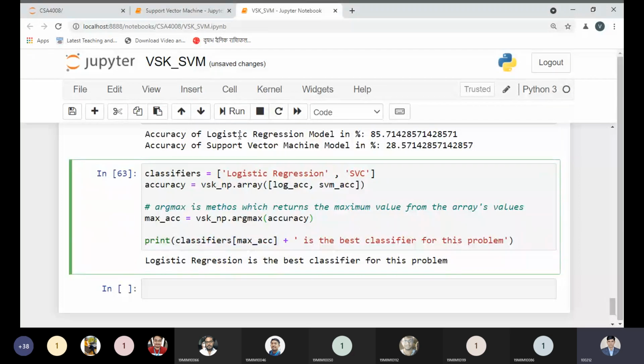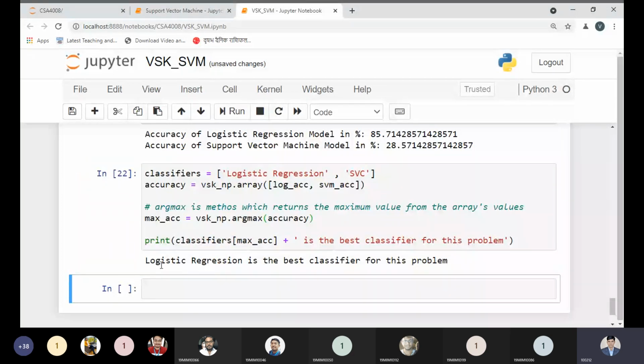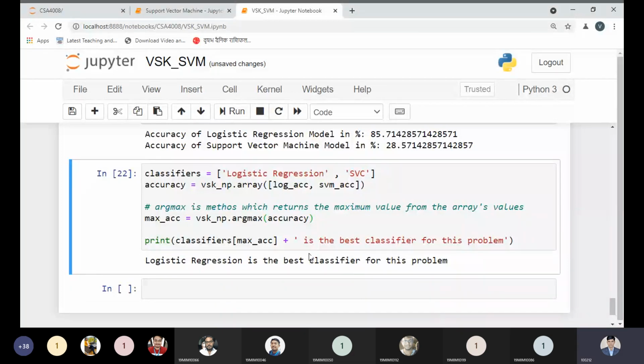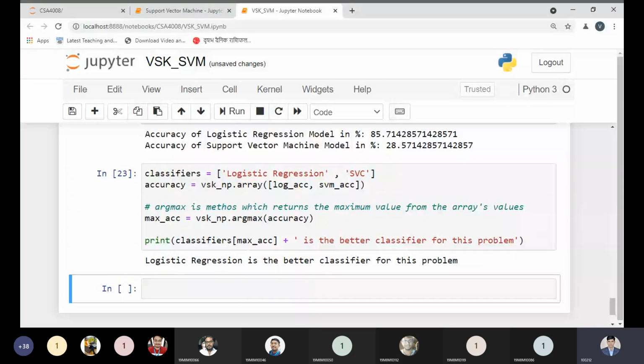After this, let me run the code. We are getting the message that logistic regression has better accuracy. It's the better classifier, or we can say it is better, not best. I can write it as the better classifier for this problem. Yes, now it is being displayed.